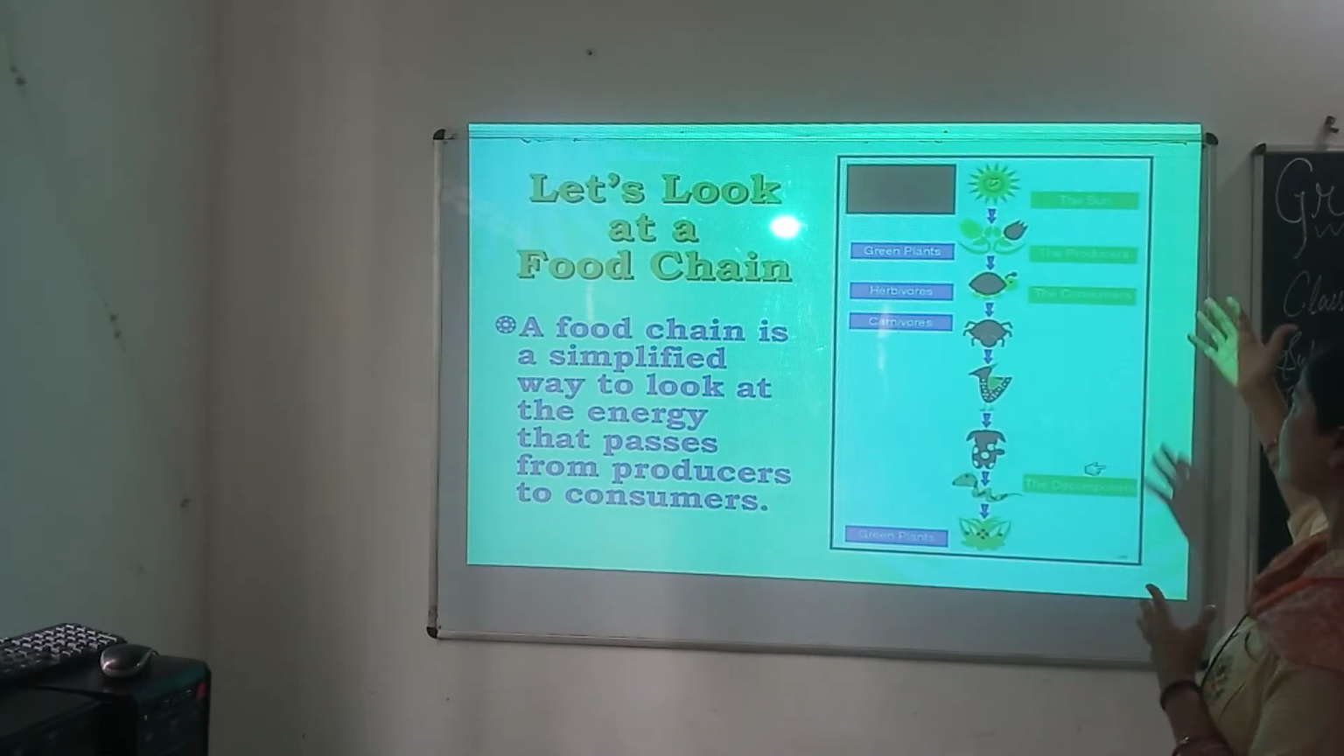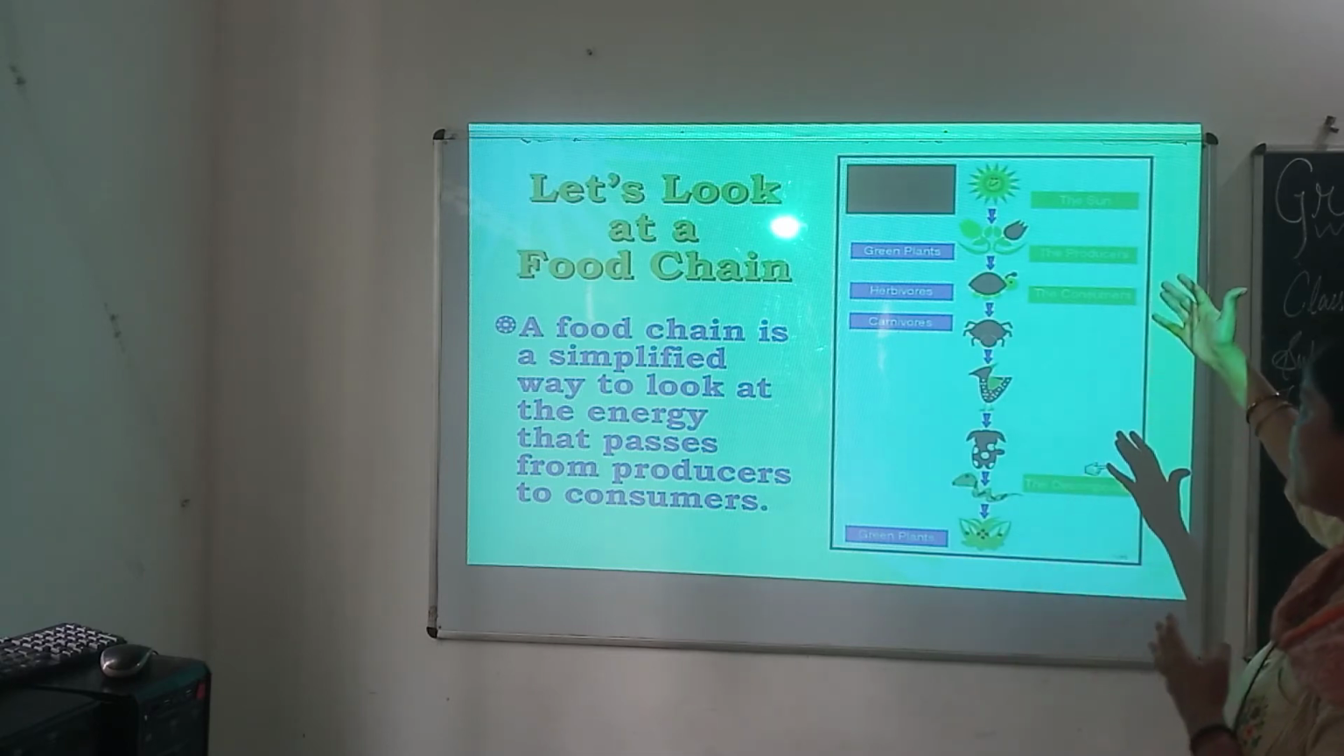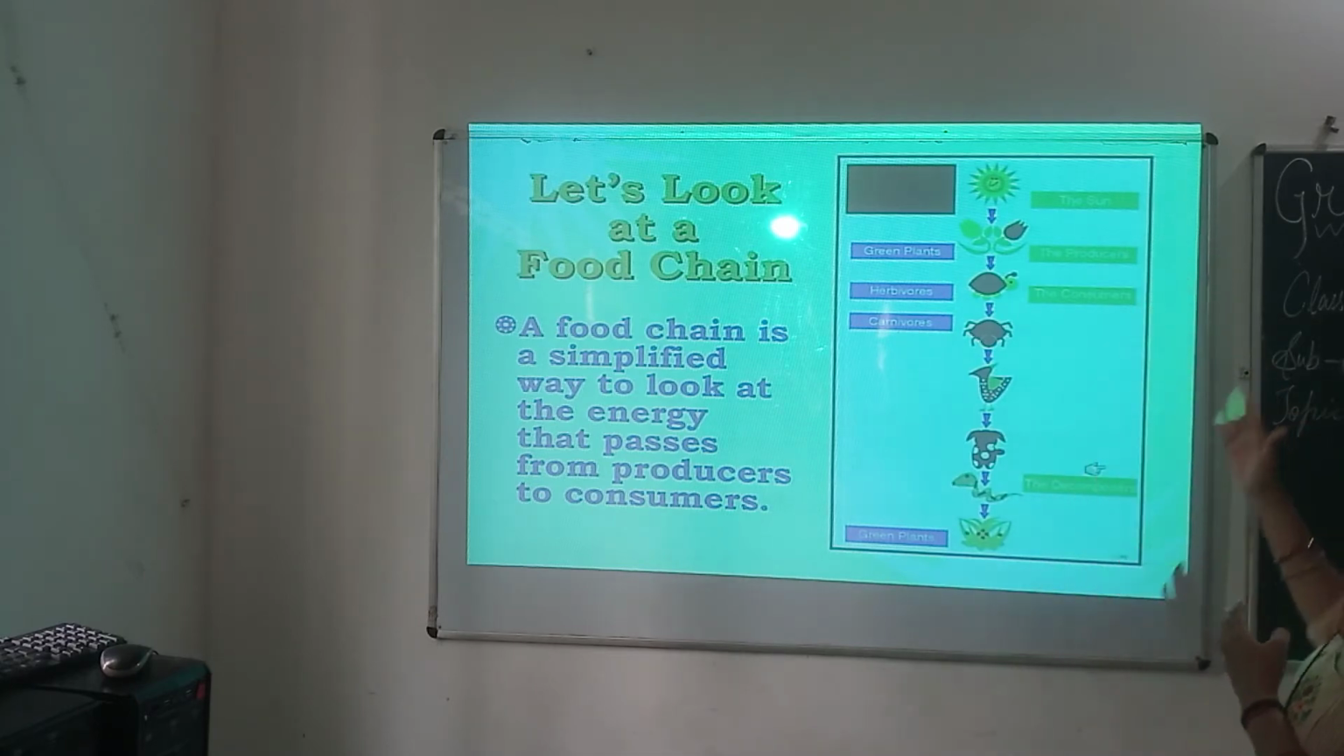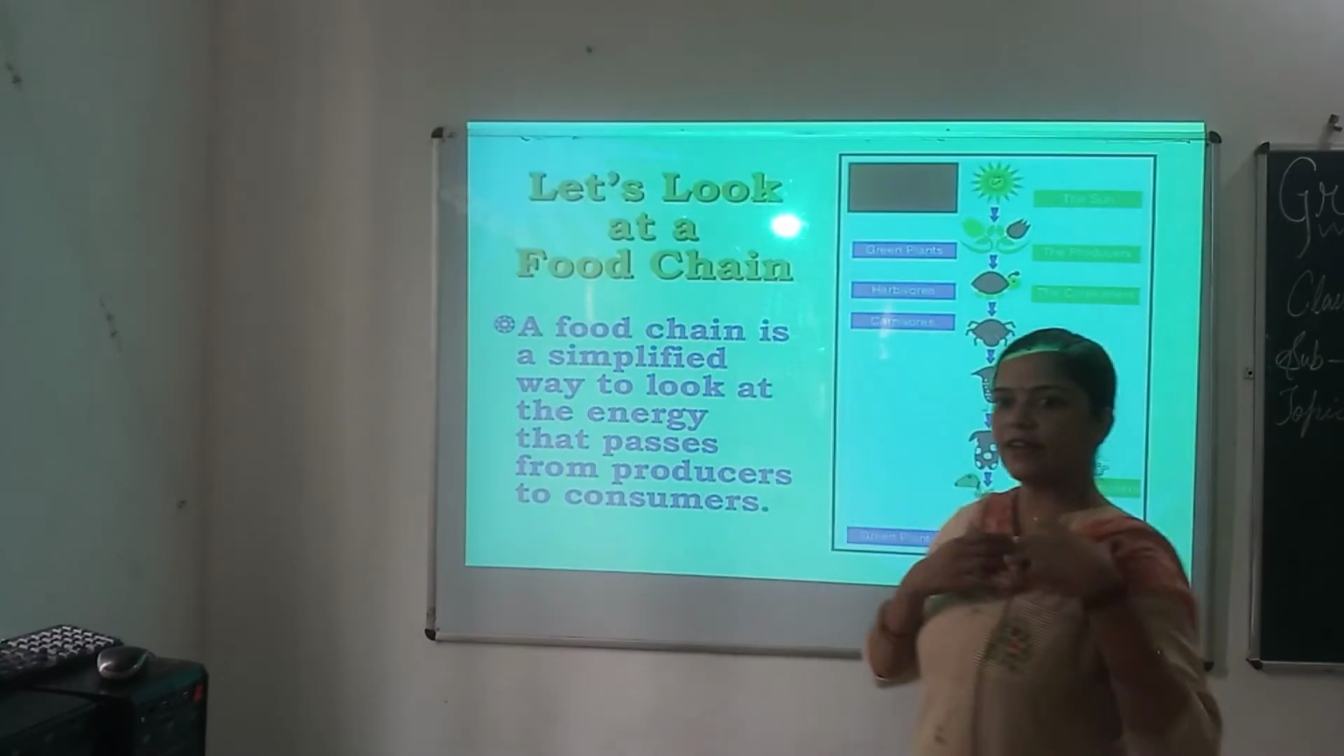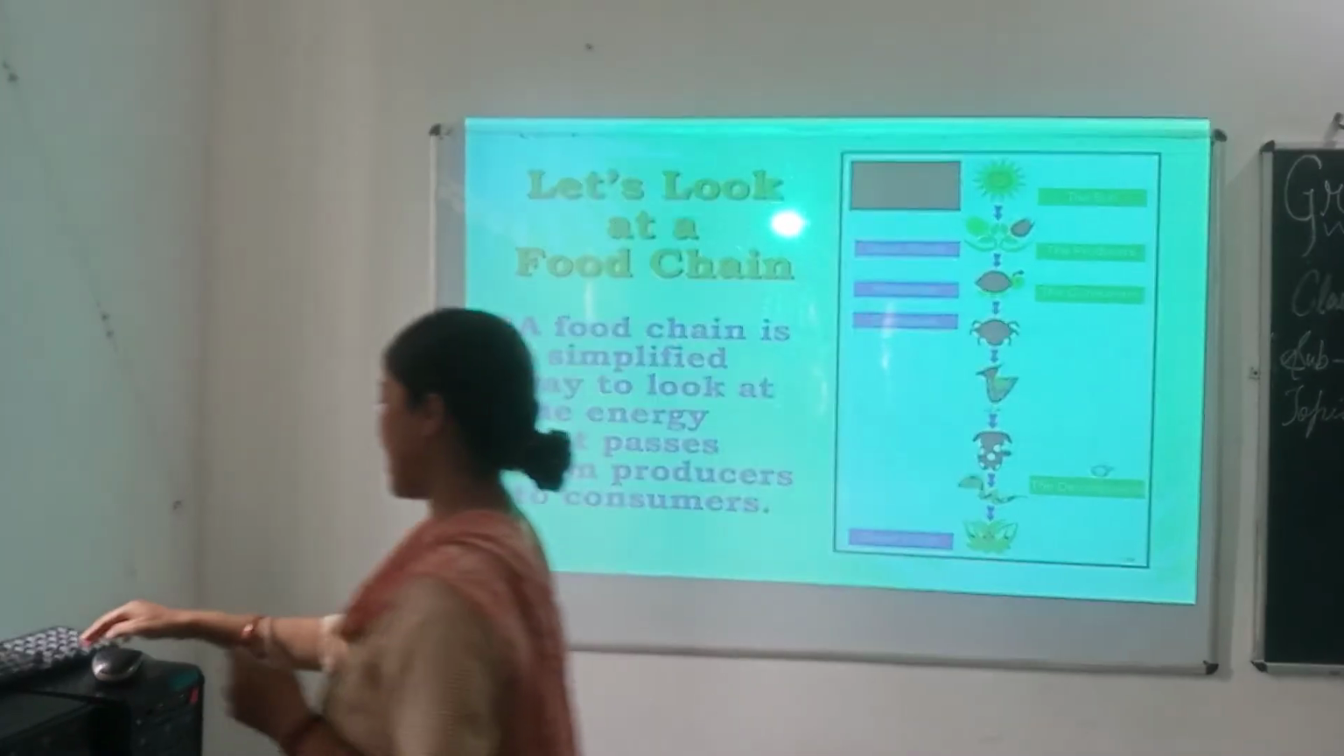So, as I told you, this is a food chain in which, after trapping the sun's energy, green plants make their food and they are the producers. Green plants are eaten by the herbivores, which are consumers, and the herbivores are eaten by the carnivores. The carnivores, after death, decompose, and again after decomposition they give nutrients to the green plants.